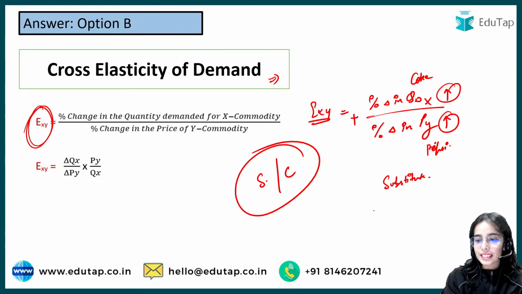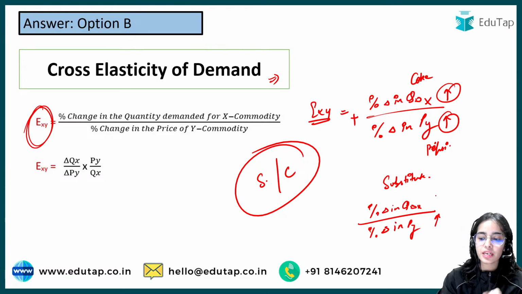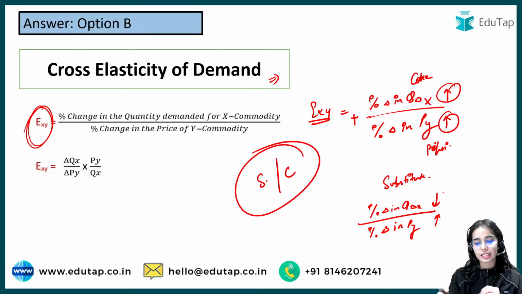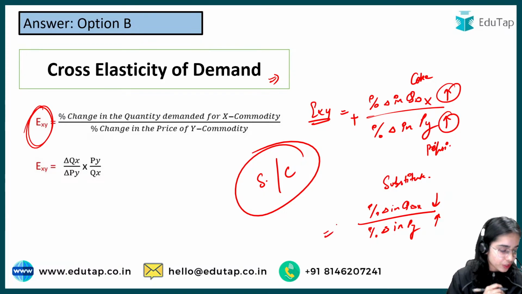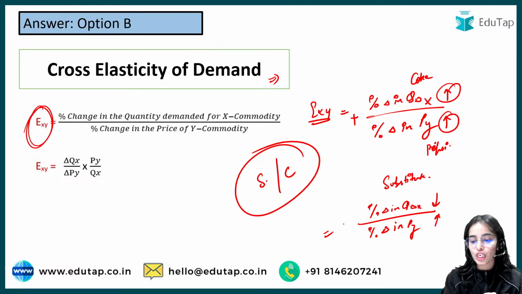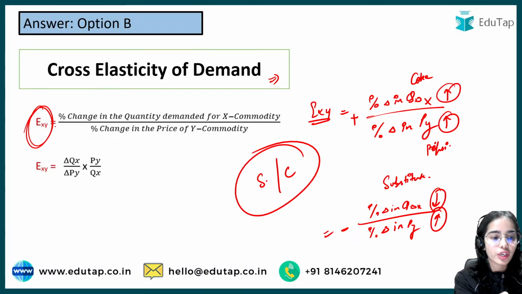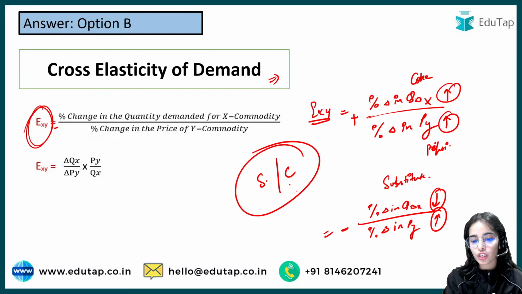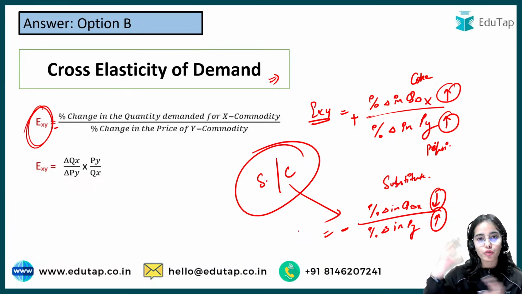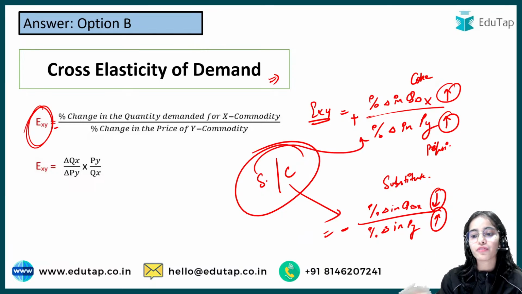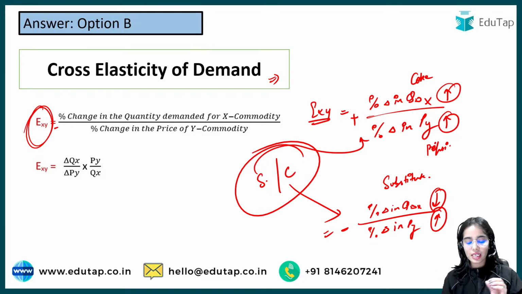Okay, let's say the percentage change in quantity demanded of X with the percentage change in price of Y. So the price of Y is increasing but the quantity demanded of X is decreasing. So here they are complements or substitutes? They are complements because the direction is opposite. So here you will have a negative sign in front of the cross elasticity of demand. For complements there will be a negative sign because they are moving in different directions. For substitutes there will be a positive sign because they are moving in the same direction.